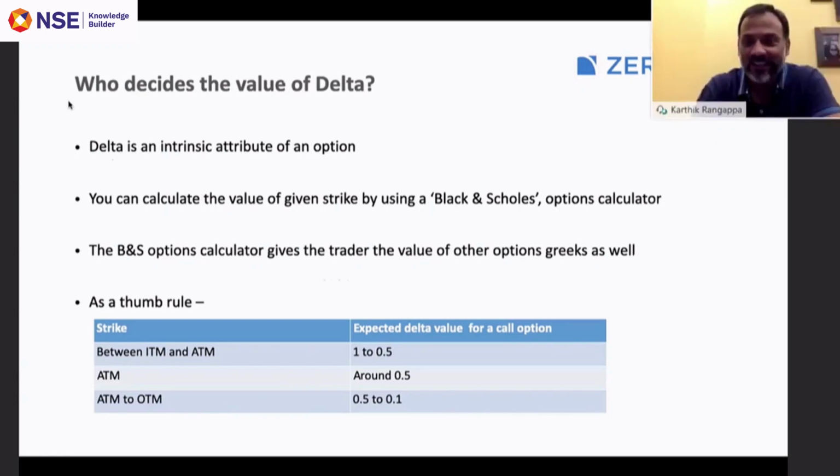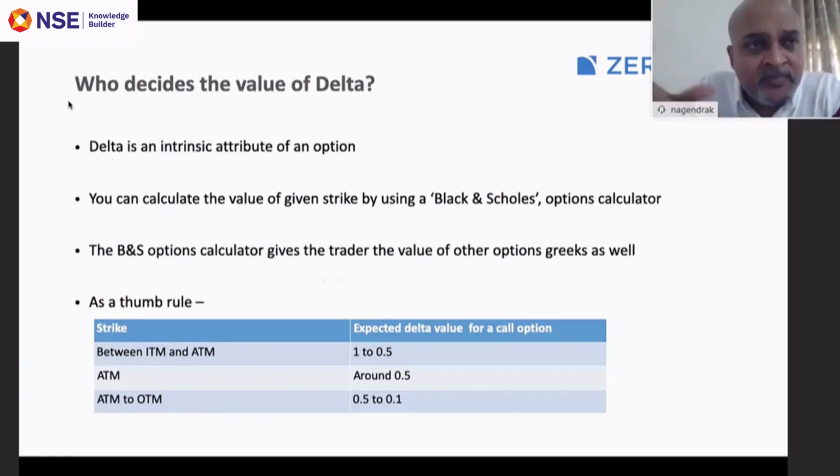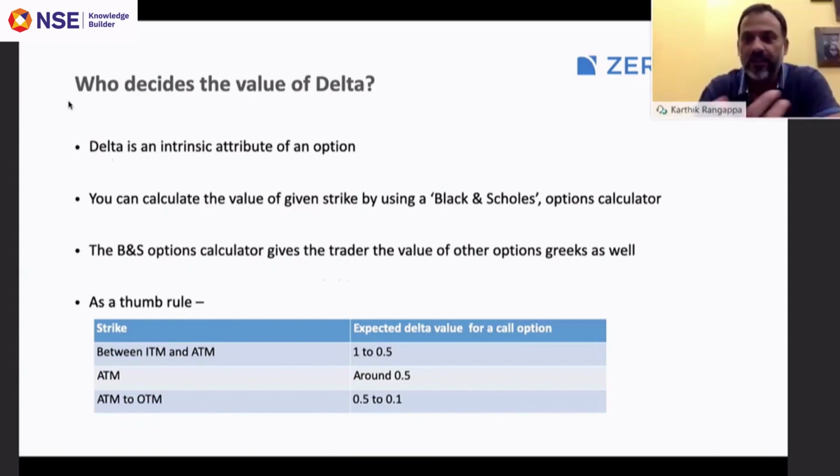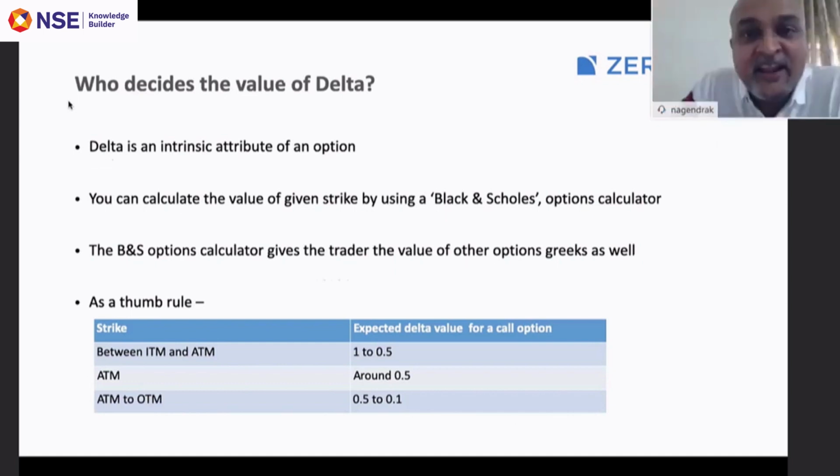Or are you saying it is part of the option's values, its personality? I mean, they're the attributes of the option. Yeah, they are the attributes of the option premium. So Surendra Mehta ji, I hope you have got this intrinsic attribute.